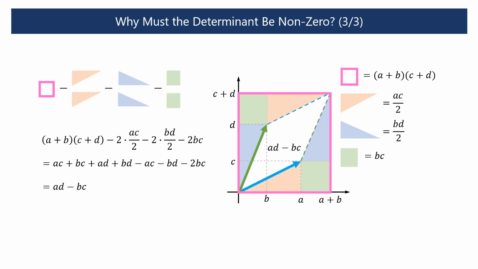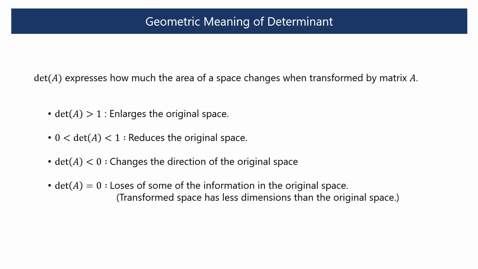Now, let's do the subtraction. We can see that the area of this parallelogram is AD minus BC. This is the determinant. Thus, the determinant expresses how much the area of a space changes when transformed by matrix A. If the value of the determinant is greater than 1, the original space is enlarged by this transformation. If the value of the determinant is less than 1 and greater than 0, the original space is reduced. If the value of the determinant is negative, the direction of the space is changed.